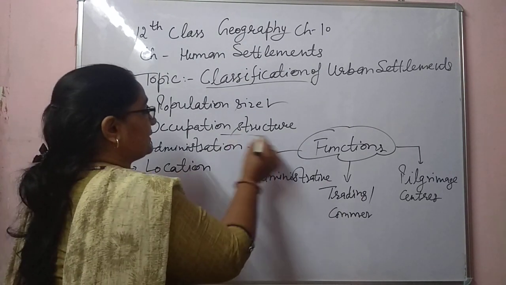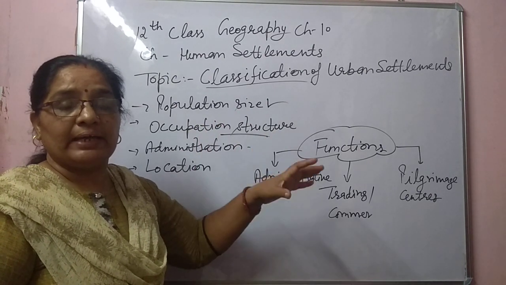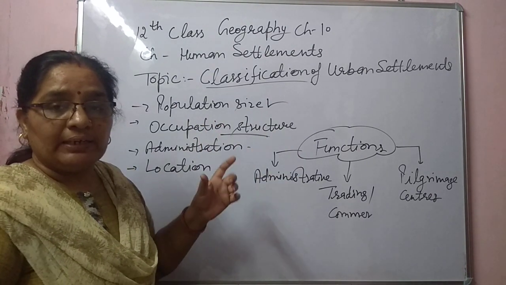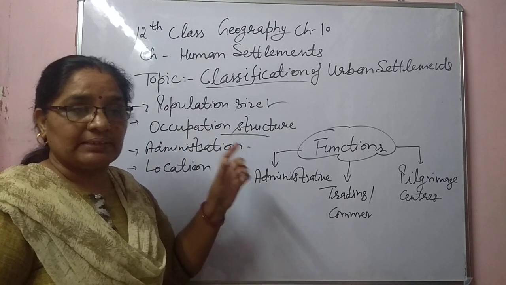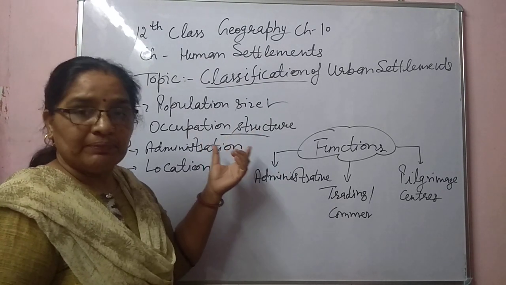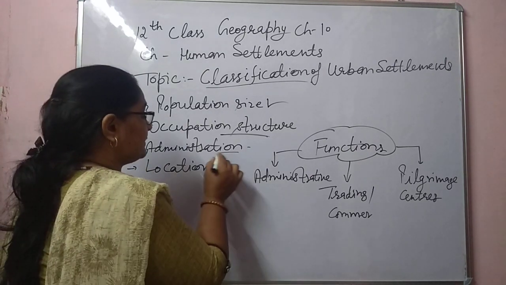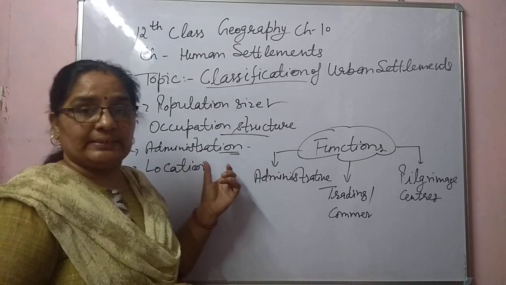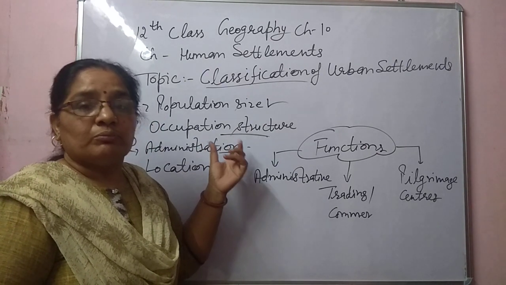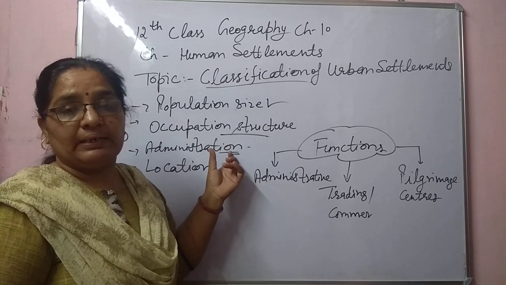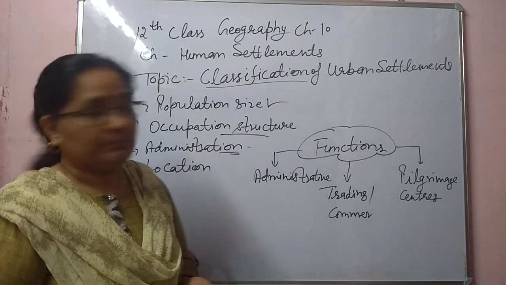Next one is occupation structure. People settle more in those areas where they are finding job opportunities, where there is better climate, where the living standard is good, and where education and health facilities are provided by the government or by private agencies. Next one is the administration. Administration means those cities which are the capital cities of states or countries. These are the most populated cities, for example Delhi, the capital city of India, and London, the capital city of UK, England.